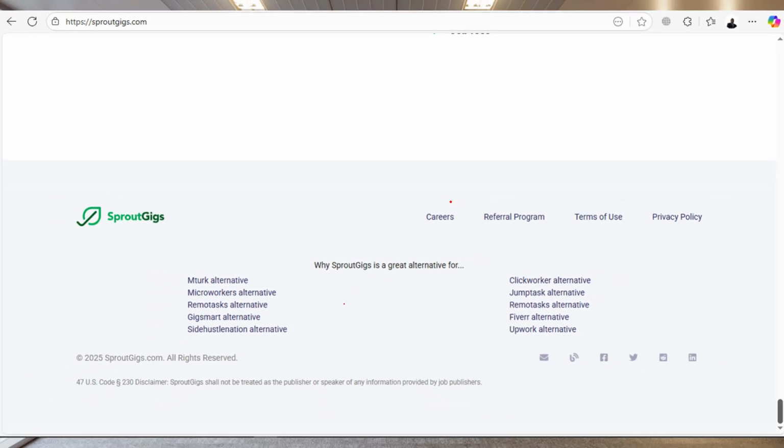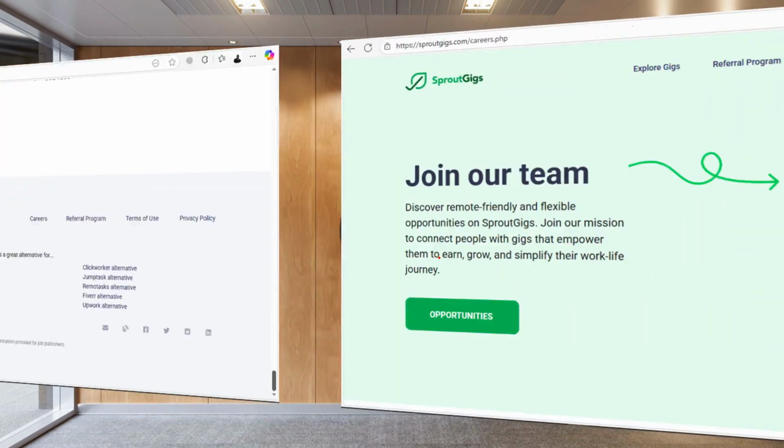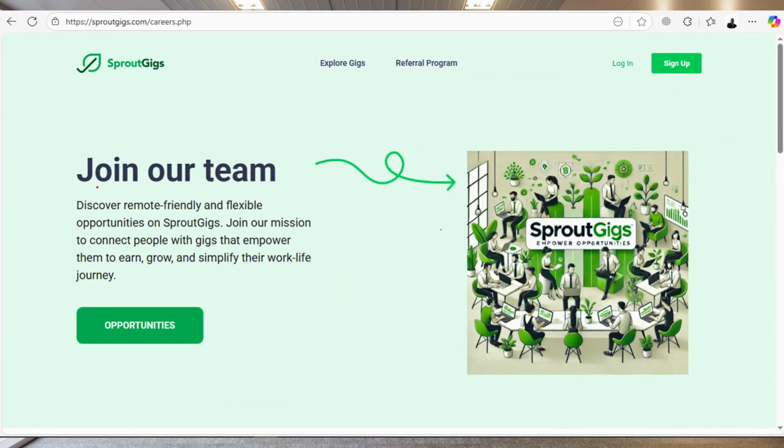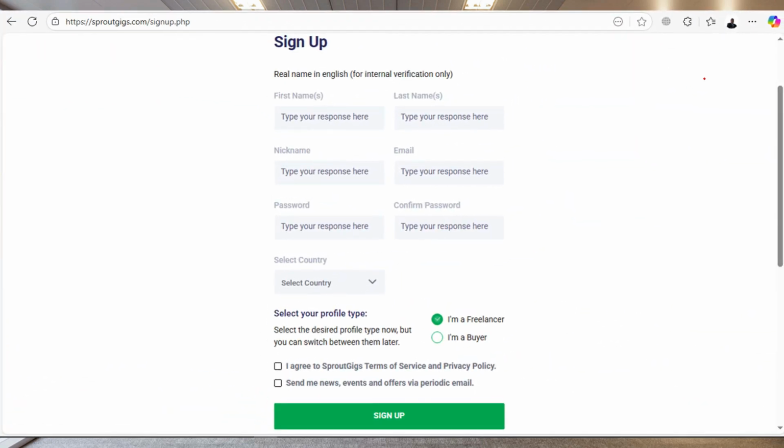And to join, basically, you need to come to careers right here, and click on this platform. And this will take you to this page, right? So you can join that team and explore some of the job opportunities right here. Now I did try to join, but there are no positions at the moment. As you can see, there are no available positions that you can apply for, or maybe sign up for a freelance account.